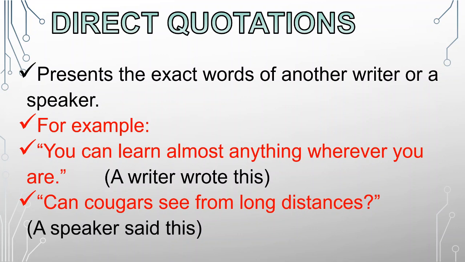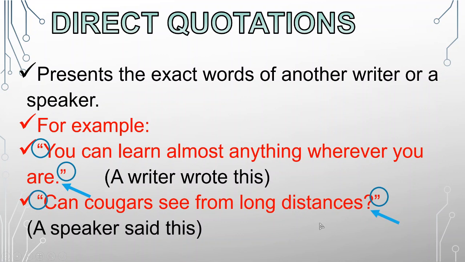So how do we know that this is a direct quotation? First, there are two main parts of a direct quotation. We have open and closed quotation marks. Another here in the second example, open and closed quotation marks. And finally, we need to put also the correct punctuation marks. Here we have the period, and here in the second sentence, we have the question mark. Again, remember, to make a direct quotation, you need to have the quotation marks, open and close. They should be a pair, not only one, but two. And finally, you need to put the correct punctuation marks, the period and the question mark.